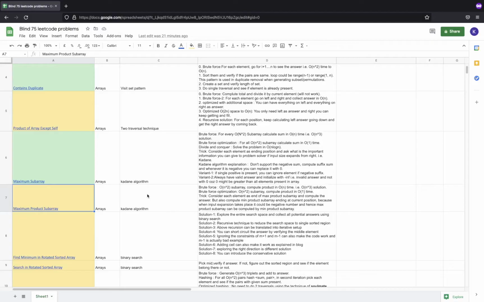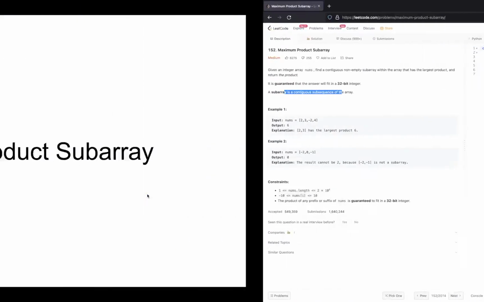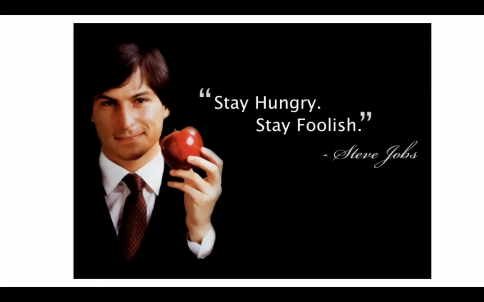We'll discuss all these, but before going in that direction, let's see the quote of the day. It's from Steve Jobs: stay hungry, stay foolish. Never think that you have become smart enough that you can't learn anything. Always have that faith, that delusional belief, that there is something you are still missing in your life. The moment you learn it, it will completely change your life. If you have that learning mindset, you will always be growing.